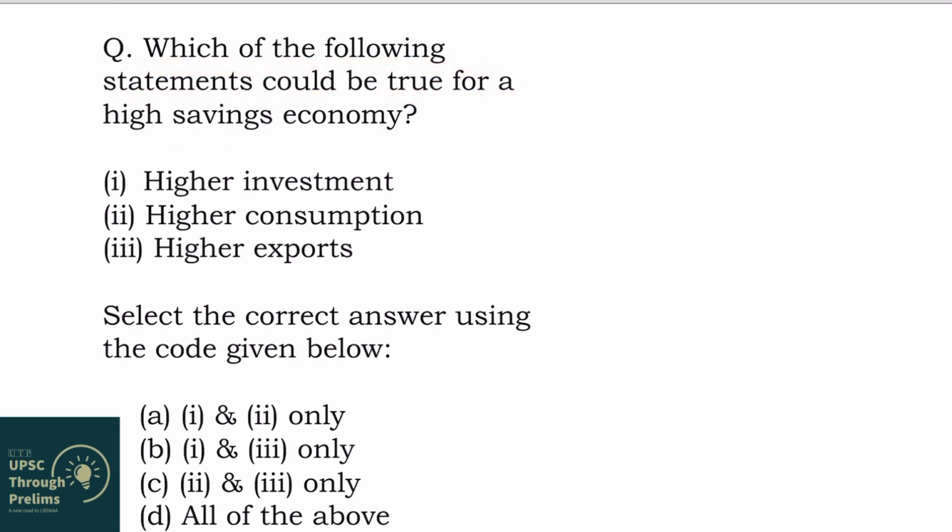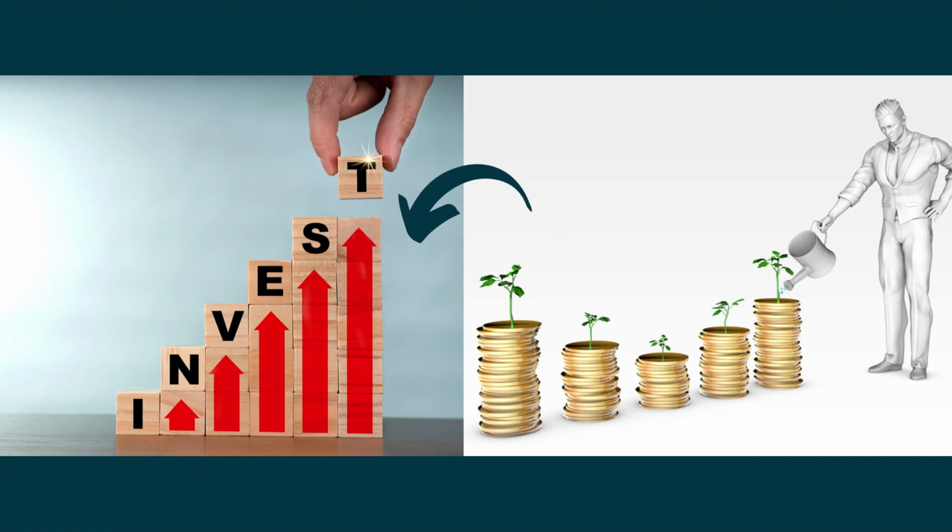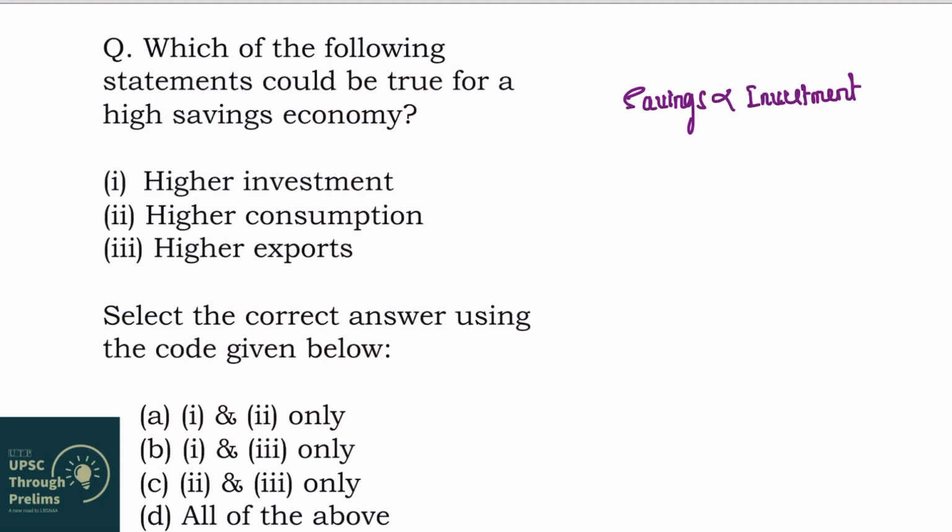So, whenever an economy is having high amount of savings, which of the following will happen? Higher investment? Yes, because savings are generally directly related to investments. You will see that whenever savings increase, investment in economy increases. And what is investment? This is not buying and selling of shares and all. This is increase in capital goods. So, savings is directly related to investment. So, whenever there is high savings in economy, investment will increase.